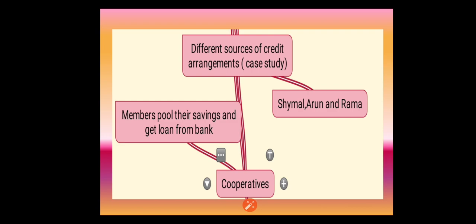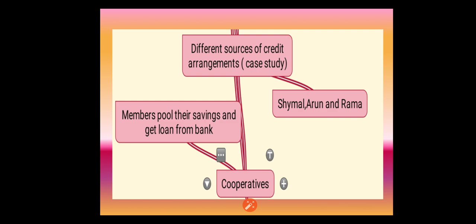The next case study we are going to see is about Arun. Arun is one among the farmers who gets a loan from the formal sector, the bank. Arun has 7 acres of land, and for that his interest rate is 8.5% per annum. He has a duration of 3 years to repay his loan.